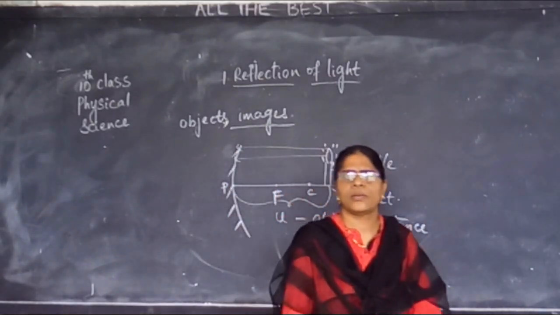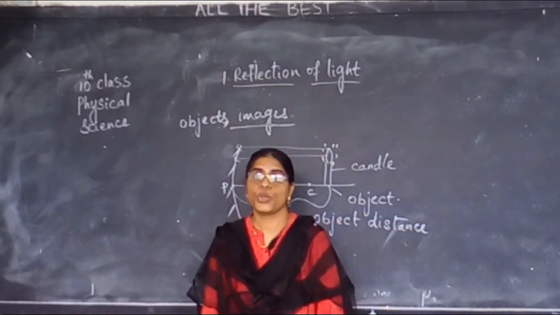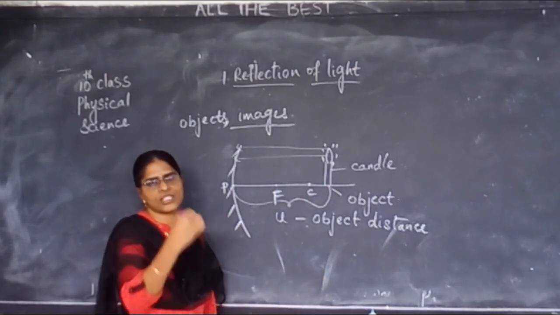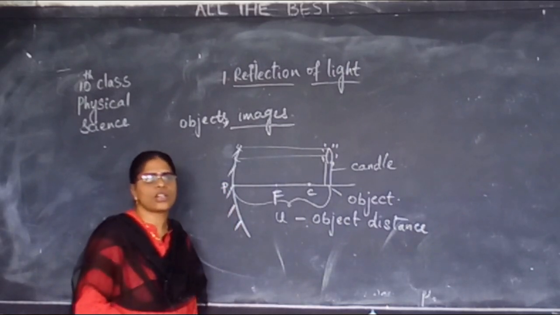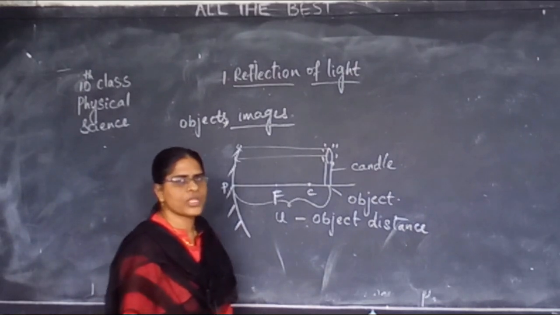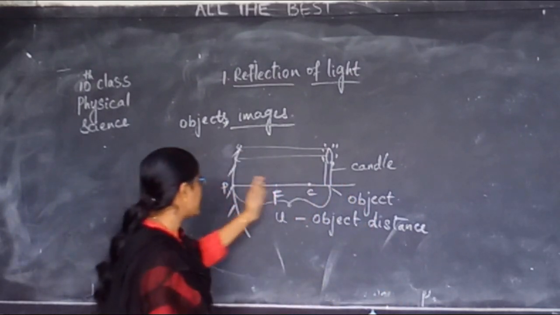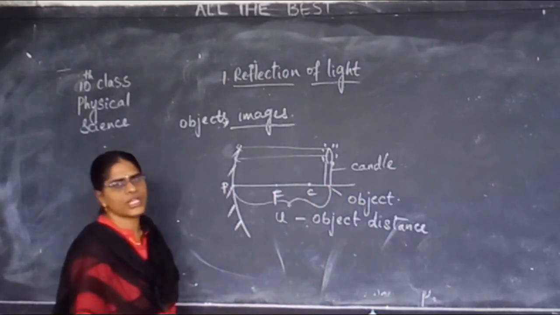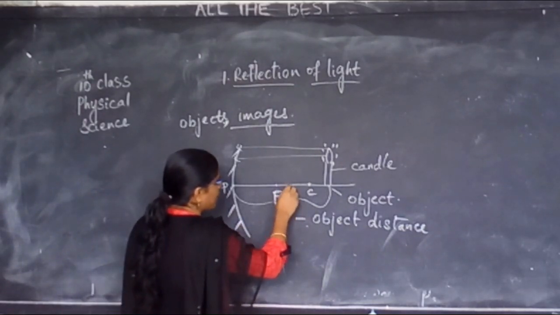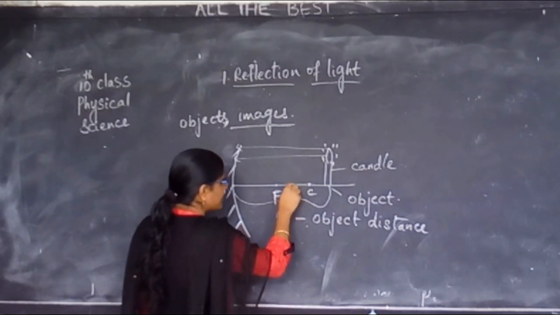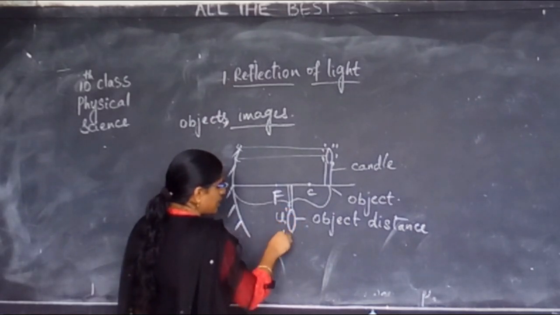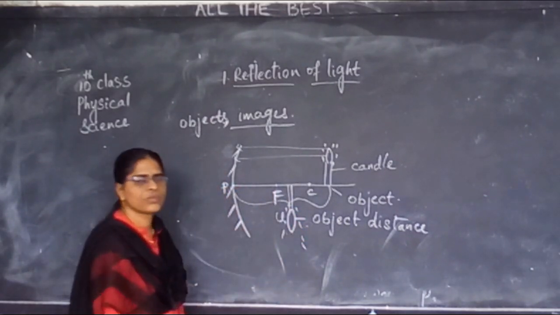As in the plane mirror, we are viewing our face in the mirror. That means your face is the object, and your image is your face itself. Now I am keeping a candle, it's an object. When the light rays fall onto the mirror, do I get an image there? Yes. Say, I am getting the image here. Let us assume this is not the correct way. I am getting the image here.